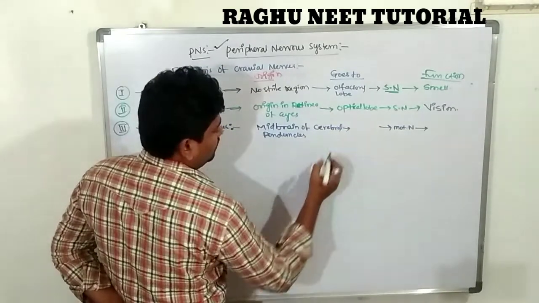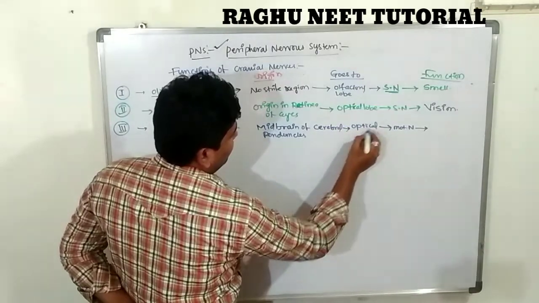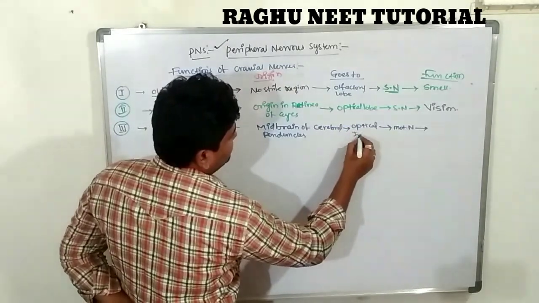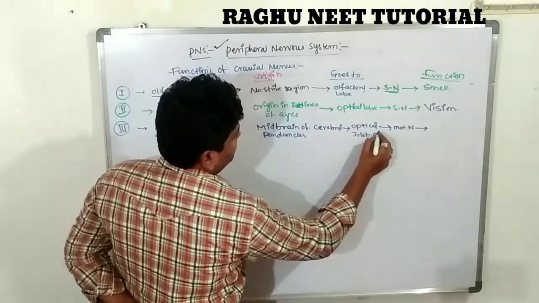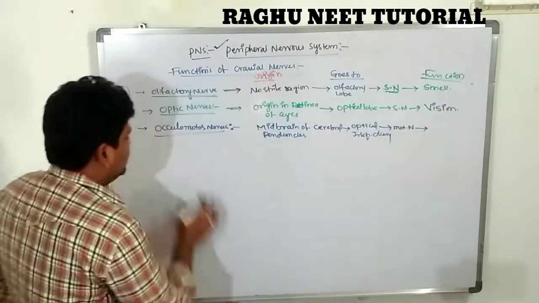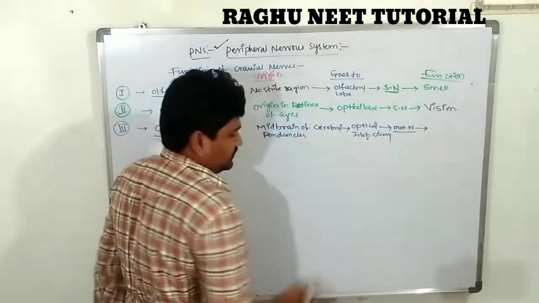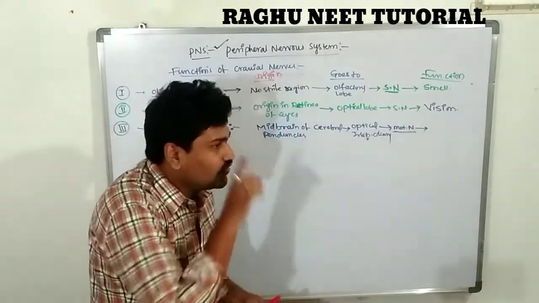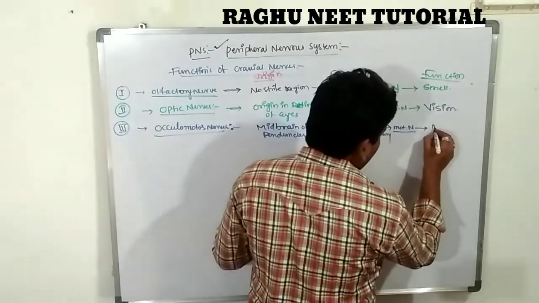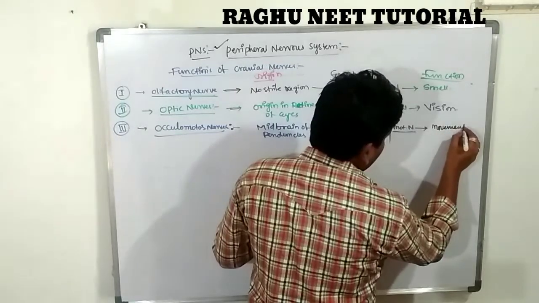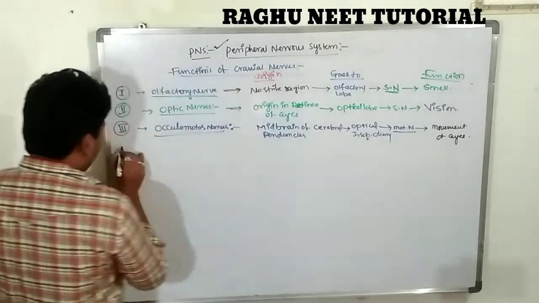So these go to the optic region, the iris, the ciliary muscles. So what is the function of the oculomotor nerves? They are motor nerves. What is the importance? These are useful for the movement of the eye. Movement of eyes. Clear?